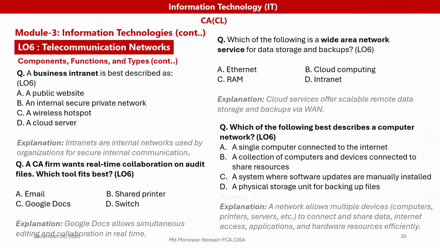Now, a business intranet is described as an internal, secure, private network, because an intranet is an internal network used by the organization for secure internal communication.